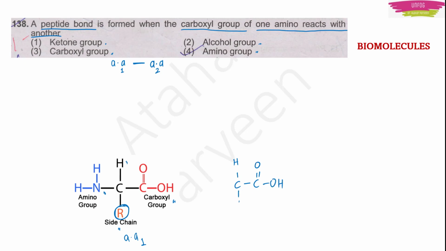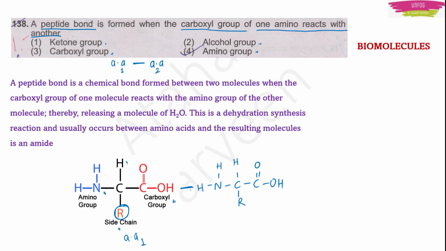Then we have a side chain R group. We can also call it as. Then we have the amino group, which is NH2. Now this amino acid and this amino acid will form a bond. And how will they form a bond? They will lose one water molecule. Okay. So because they are losing one water molecule here, this is known as dehydration reaction.